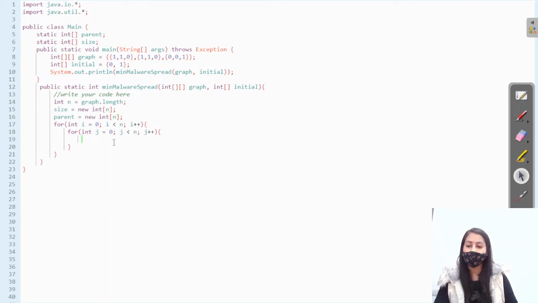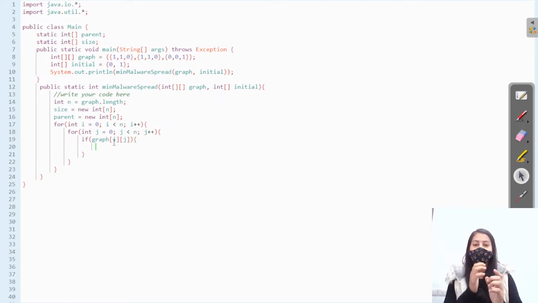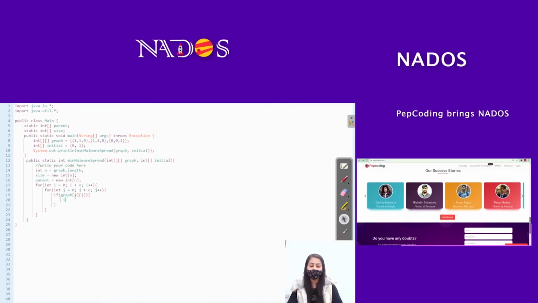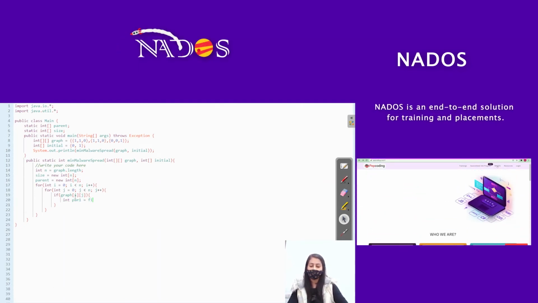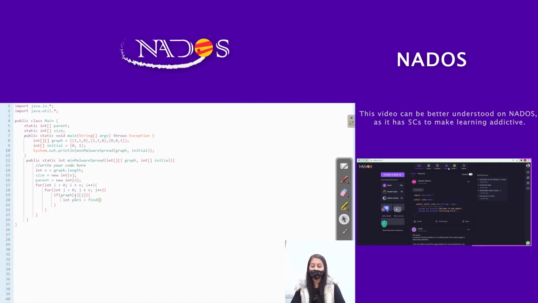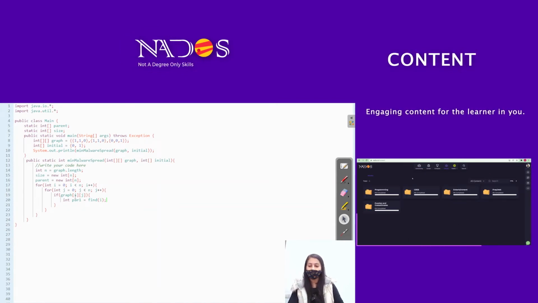Next, if there is an edge between the two nodes, if 1 is given in the adjacency matrix, this means that there is an edge present between the two nodes, right? So if the edge is present between i and j, then find the parent of i. We have to write the find function here. Find the parent of i and find the parent of j.